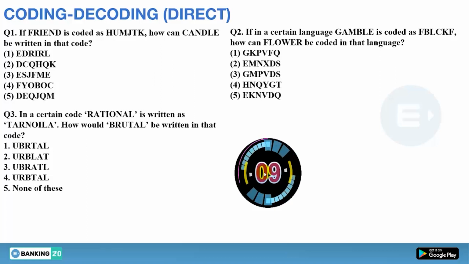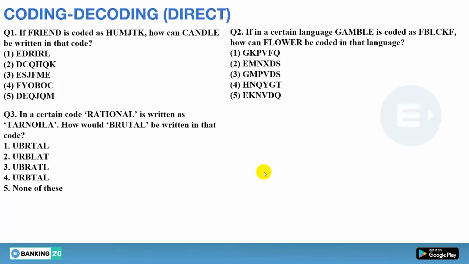Last 10 seconds, guys. Okay, time's up, guys. Now see, I have given you a total of 90 seconds, means 30 seconds on each question, and that will be more than enough for this type of question. So let's see how to solve the question.